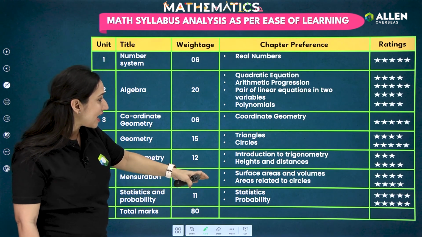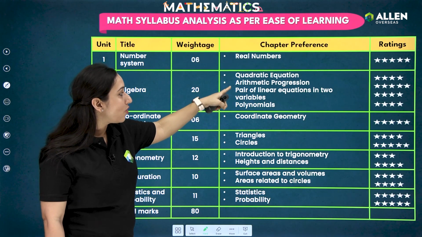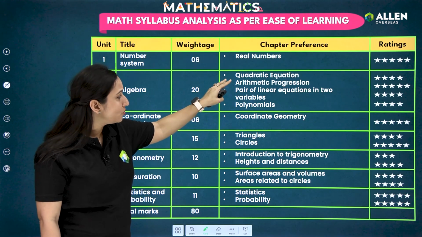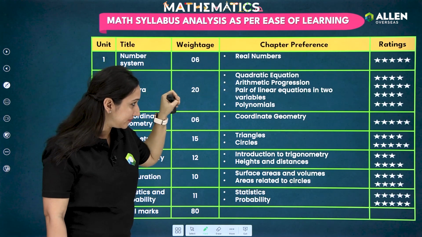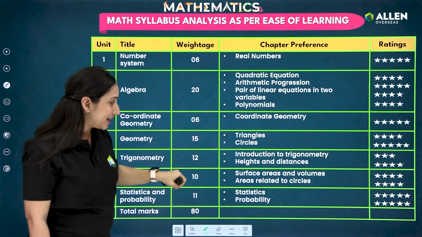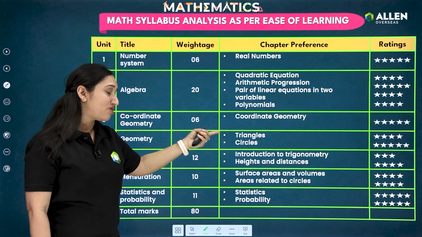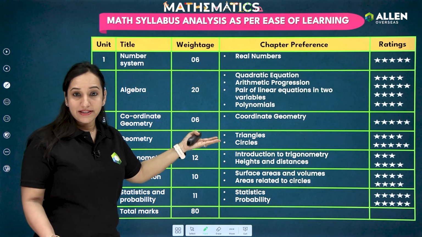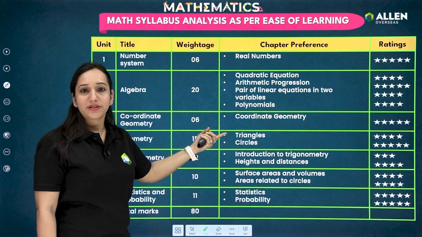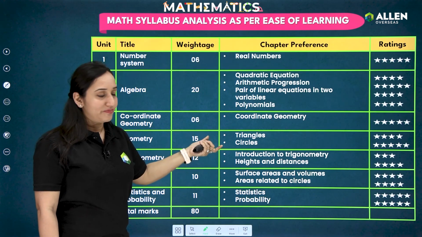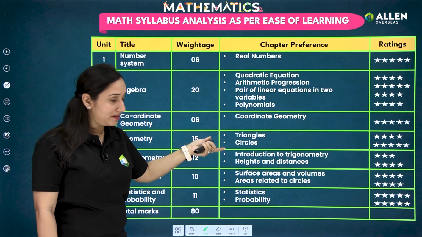Then the next I would suggest is over here in the 2nd unit, you can go with arithmetic progression. Only 2 formulas are there, and this chapter is easy to learn. Then we have coordinate geometry, again easy to learn. Circles is easy to learn, students, and as the syllabus has some portion deleted, the triangles chapter also becomes a little easier to do, although you have to stick to NCERT, right?